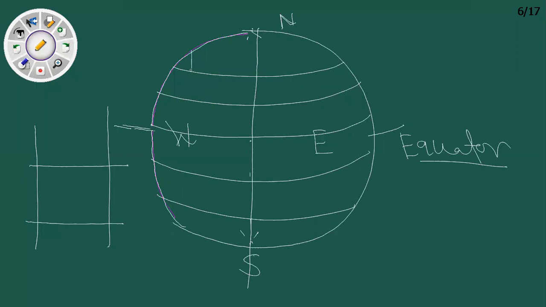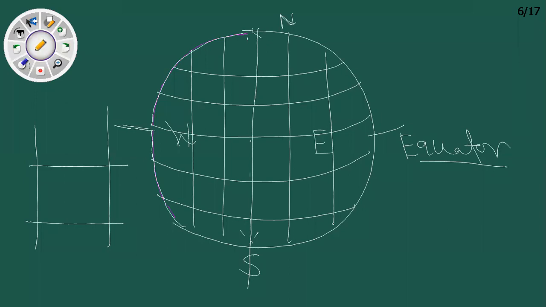So this is what longitude means. In short, you can see that the earth is divided into two main hemispheres, northern and southern hemisphere, and from the prime meridian, eastern and western hemisphere. Now these lines are not straight.